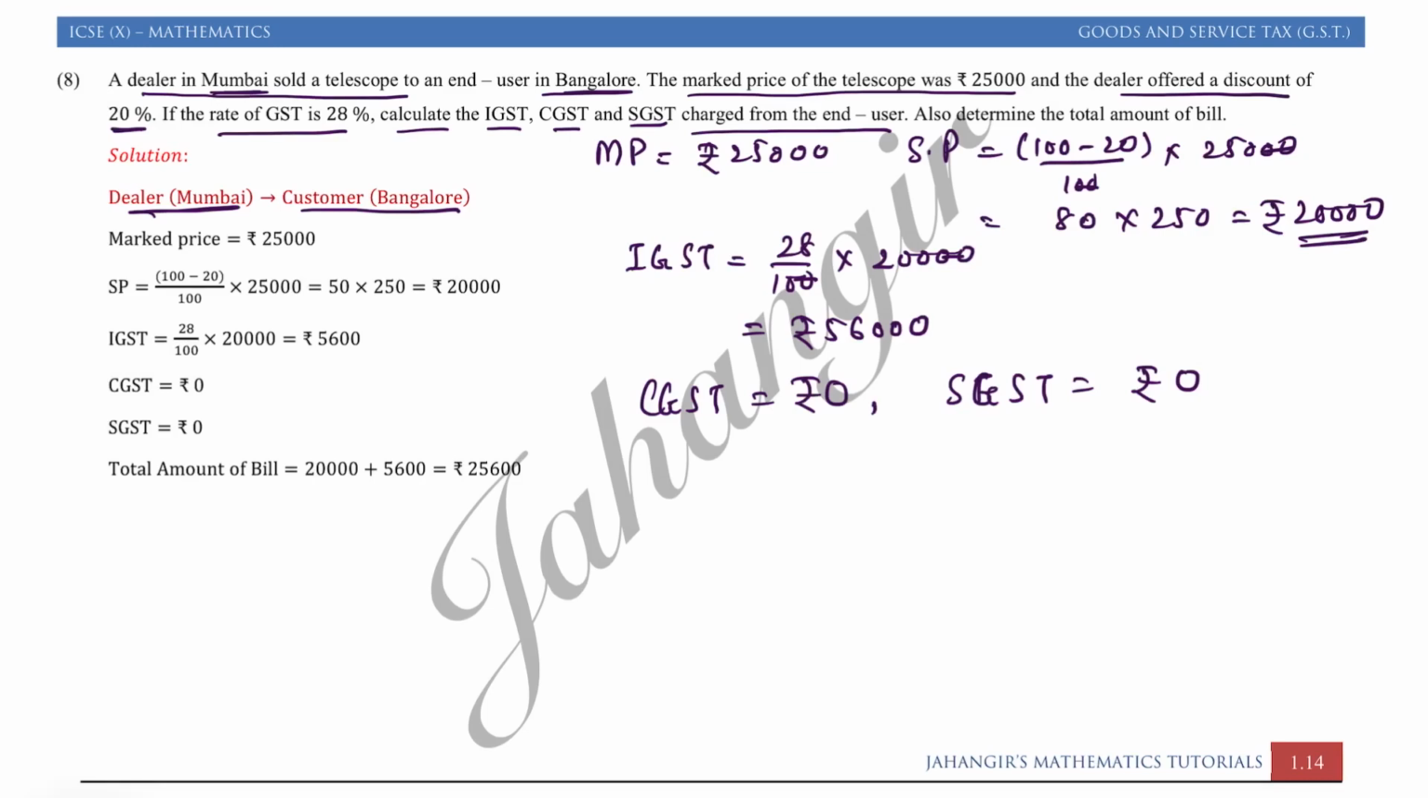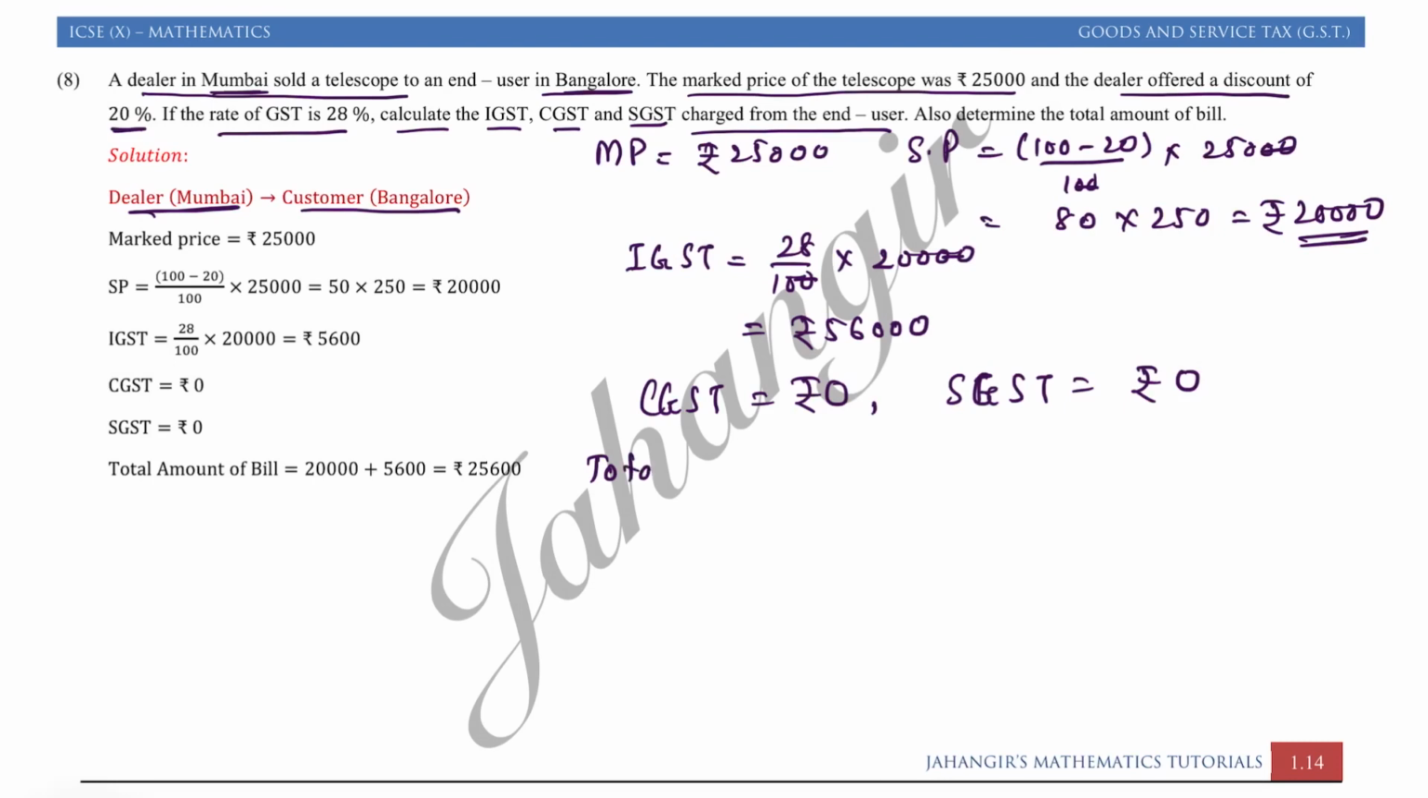We got IGST, we got CGST. Okay, you have to mention it is rupees 0. If you are not writing CGST and SGST as rupees 0, you may lose your marks, because here you have to calculate IGST, CGST, SGST charged from the end user. Also determine the total bill amount.